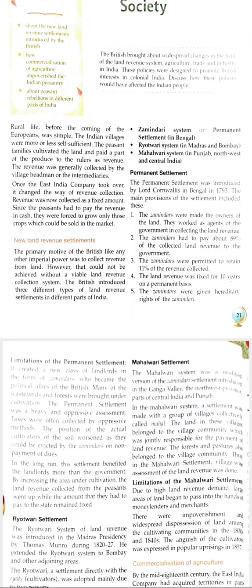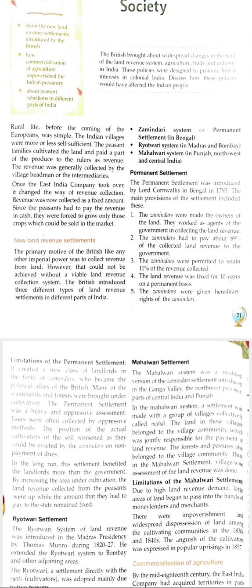So there were limitations of the permanent settlement also. Because the amount was fixed, the zamindars had to give a fixed amount to the British, but to make their profit, they used some oppressive methods to get taxes from farmers.